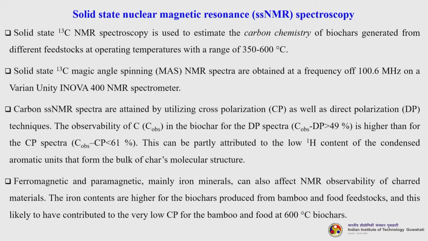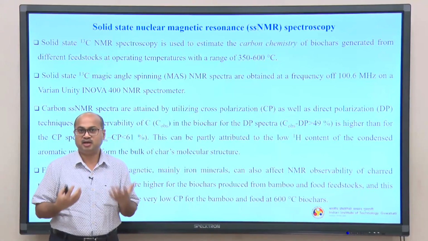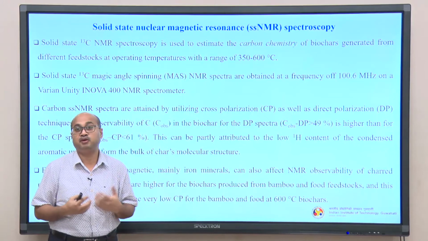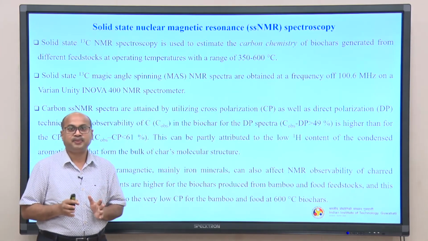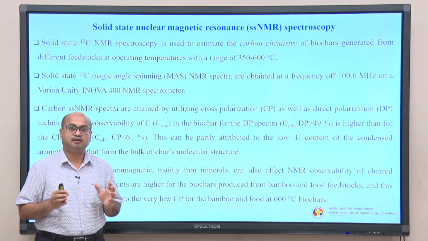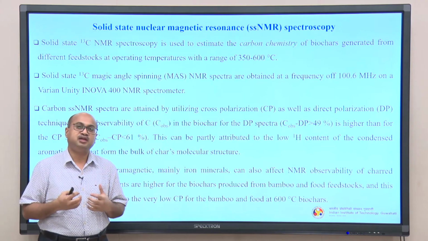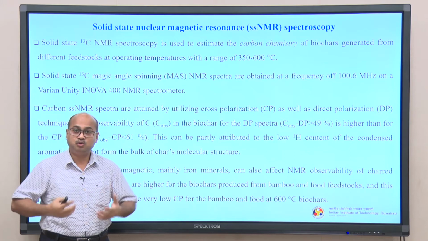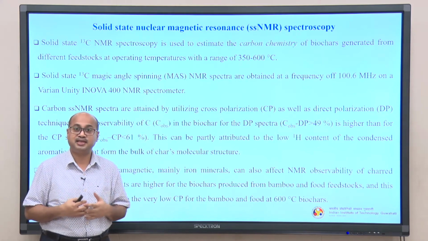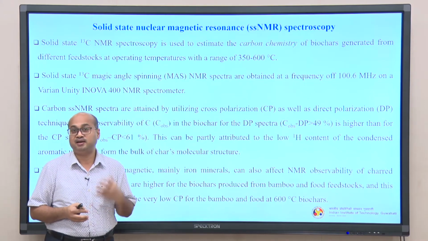So, the inherent meaning of this entire discussion is that the composition of your biochar, the mineral composition, including if you have more iron content, then your CP and DP values are going to change. So, this composition also has an impact when you are analyzing the biochar in a particular analytical tool, whether it is SSNMR, XRD, XPS, all such spectroscopic and IR methods.